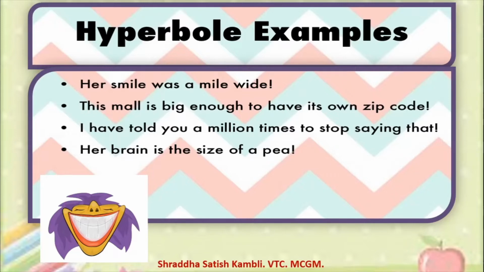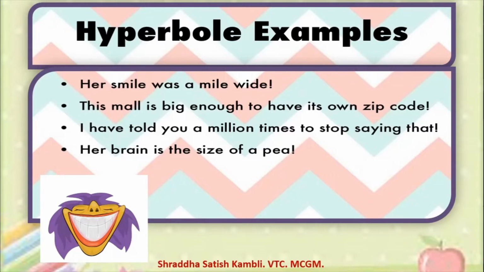This mall is big enough to have its own zip code. Zip codes means postal codes, pin code, isn't it? For example, the pin code for the place where I stay is 4215 something. So that is a pin code. They are saying that this mall or this shopping center is so big that it is almost like a small town which can have its own pin code or zip code. So this is बढ़ा चढ़ा के बोलना. So it is an example of a hyperbole.